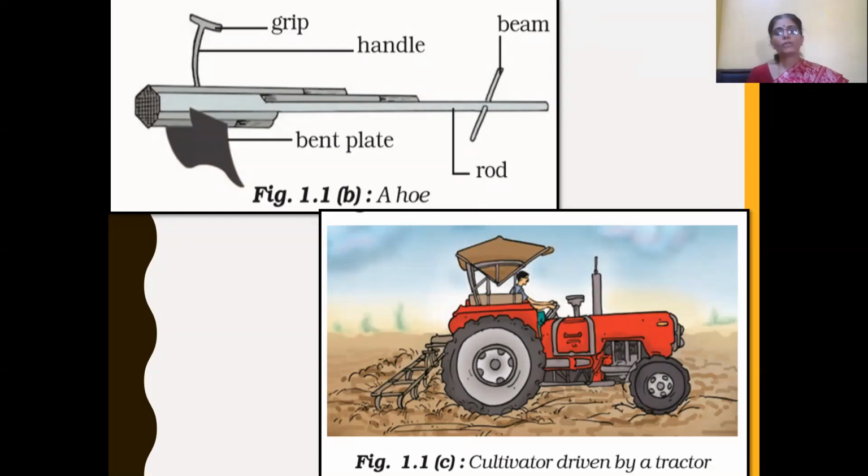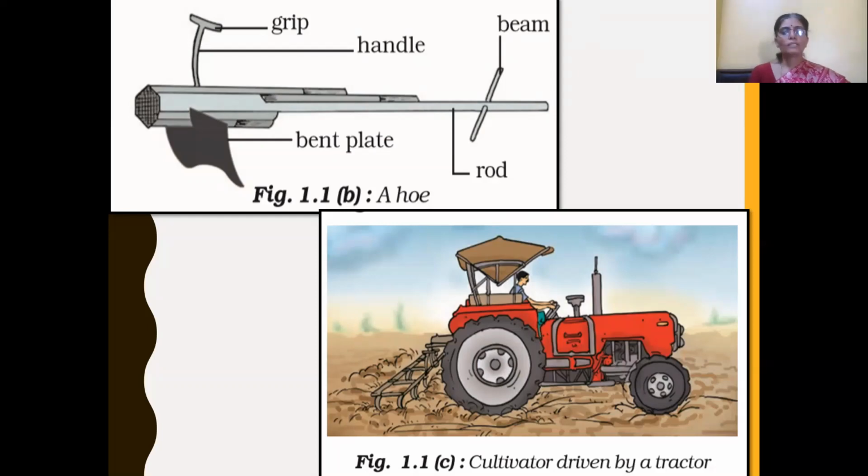This hoe is also used for plowing, that is tilling the soil, loosening the soil, as well as for weeding, that is for removal of weeds. What are weeds? The unwanted plants that are grown along with the crop are called weeds. So this hoe is used for tilling the land, that is for loosening the soil as well as for turning up the soil, and also for removal of weeds.